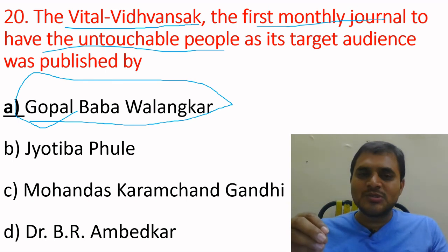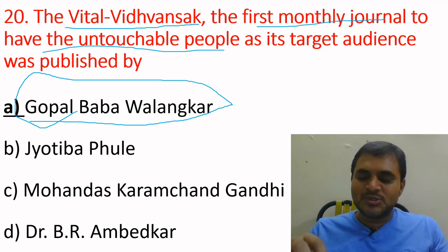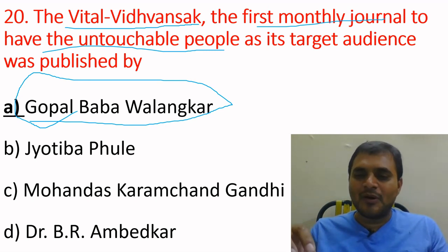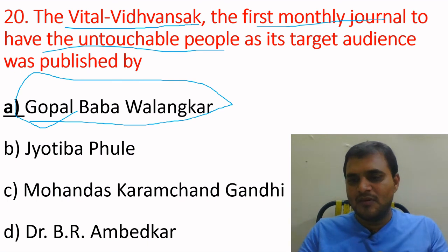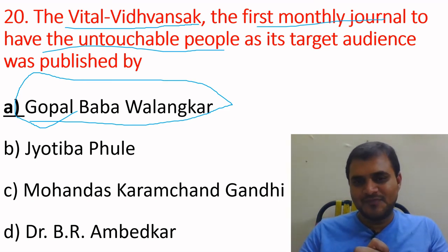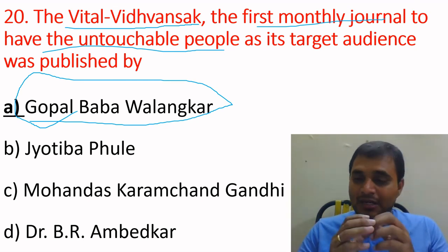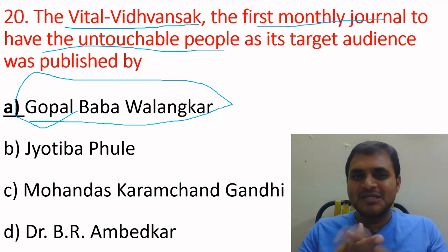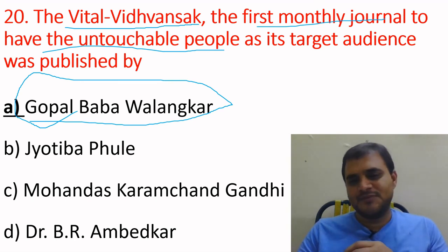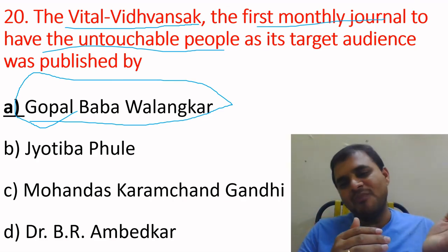And he wanted to destroy. Here, Vitthal Vidhvansak means destruction of Brahmanic or ceremonial pollution. Gopal Baba Walangkar started a movement called the Mahar movement. He wanted to uplift the Mahar people. He wrote many essays in Vitthal Vidhvansak, Sudharak, and other Marathi newspapers. After Gopal Baba Walangkar, Dr. B.R. Ambedkar became the leader of the Mahar movement.